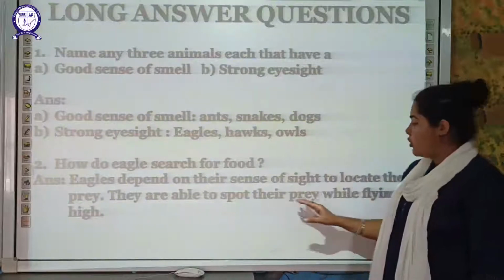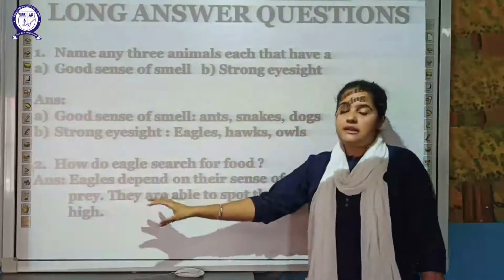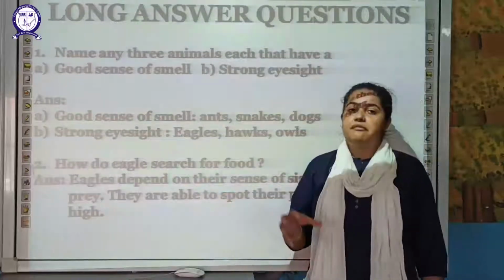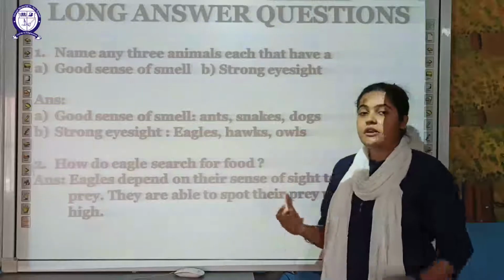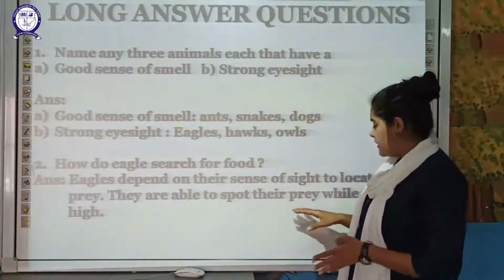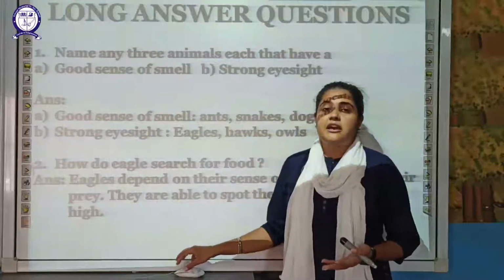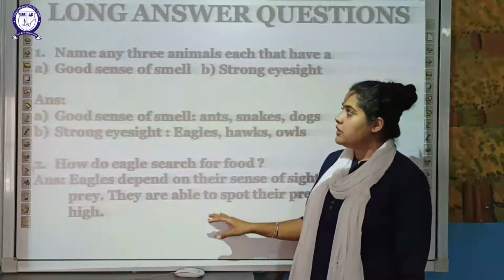They are able to spot their prey while flying at a great height. These birds, the eagles and hawks, fly at a very great height from the ground. Because they have a very good sense of sight, they can locate their food from a great distance while they are flying very high above the ground. So in this manner,